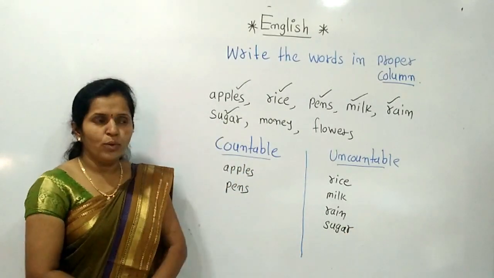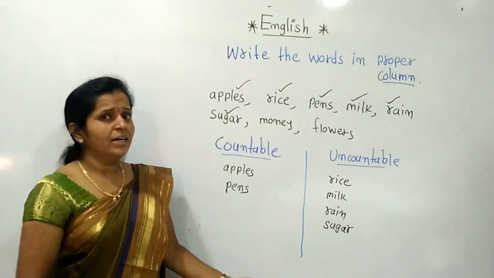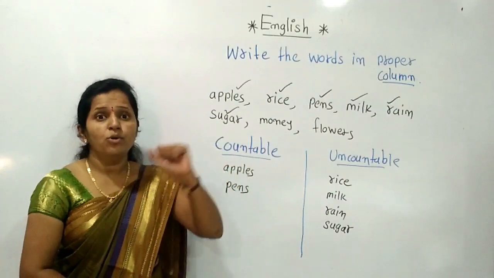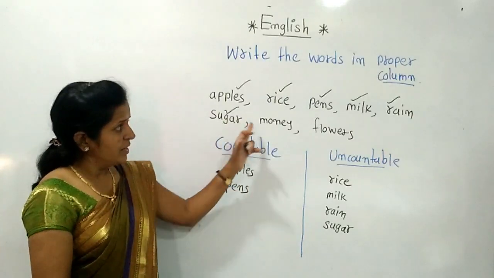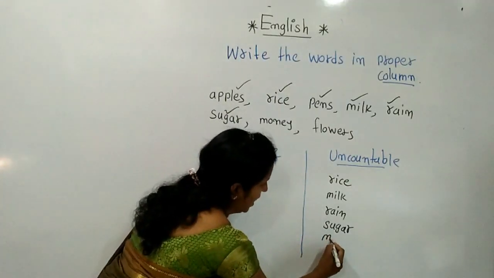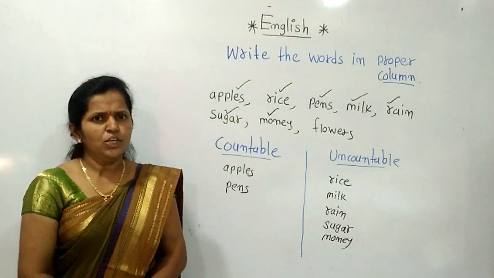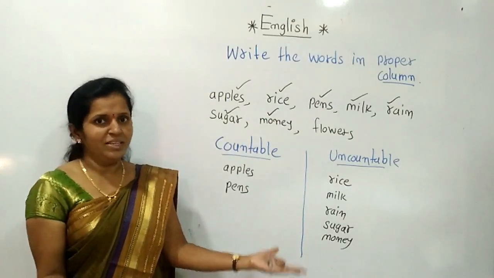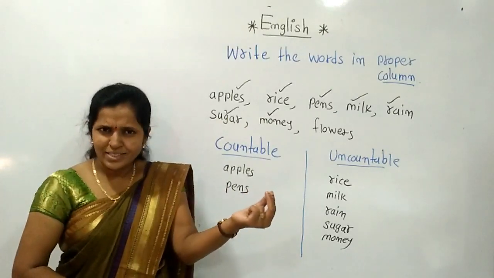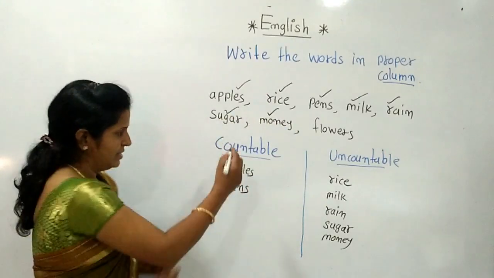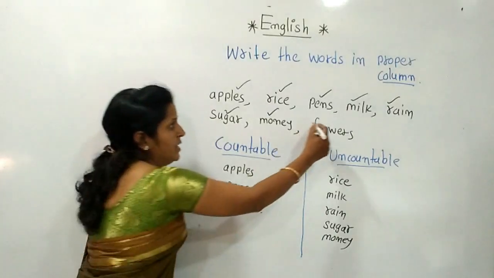Money. Give me one money. Give me 4 money. Does it have meaning? No. Whenever you say give me 5 rupees, give me some money, give me a few money, then it has a meaning. So again, M-O-N-E-Y, money is uncountable. Now the flowers. Give me 2 flowers. This sentence has a meaning. Give me 5 flowers. Give me some flowers. Give me a few flowers. We can count the flowers. It is countable.